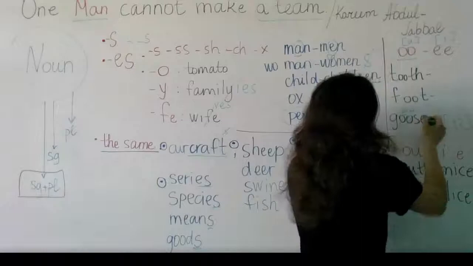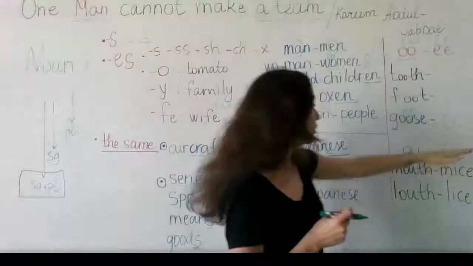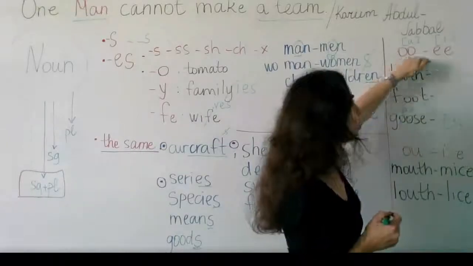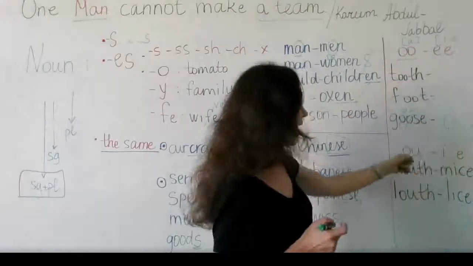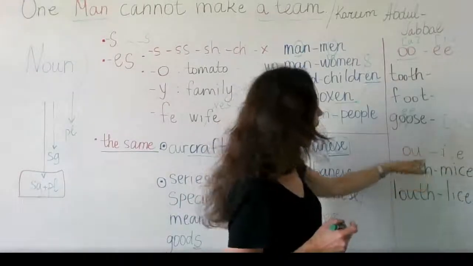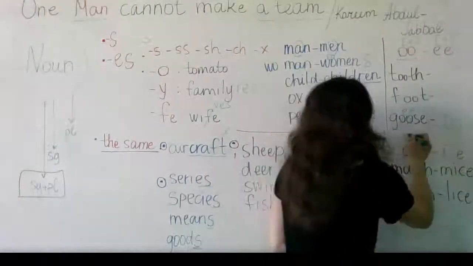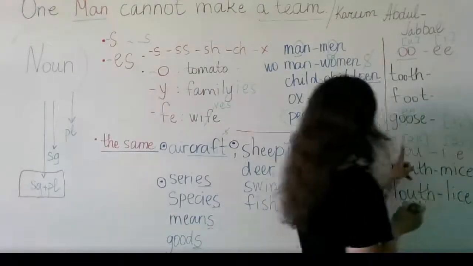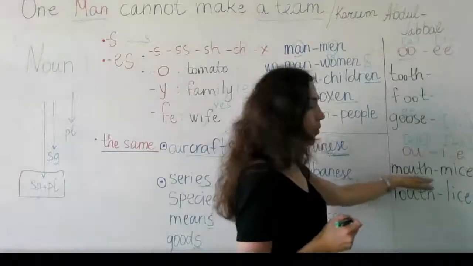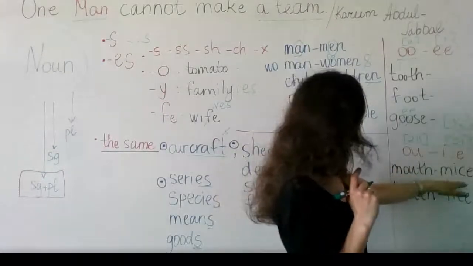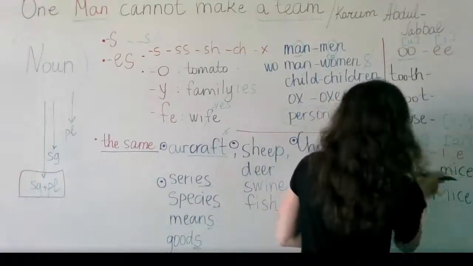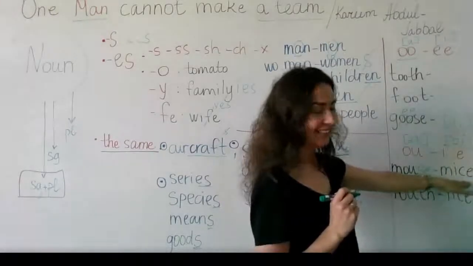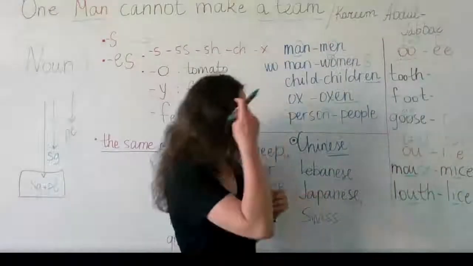You just change this double O into double E, and you have this plural form, and you pronounce it as E. Oo, E. We have these three words, and then the last rule here, ow to I. So you hear the ow sound, and you change it into I. So mouth, mouth. Sorry, here we have mouse, mice. I change these letters.